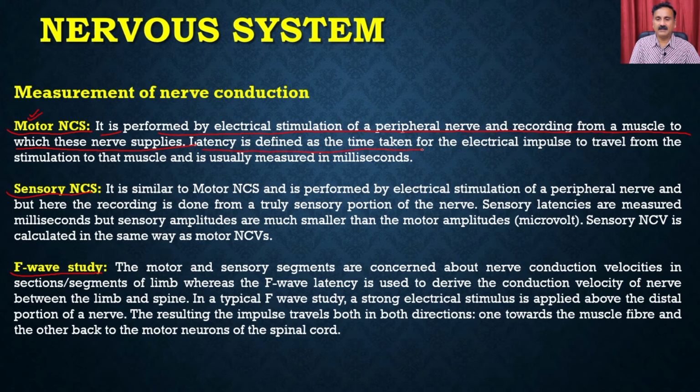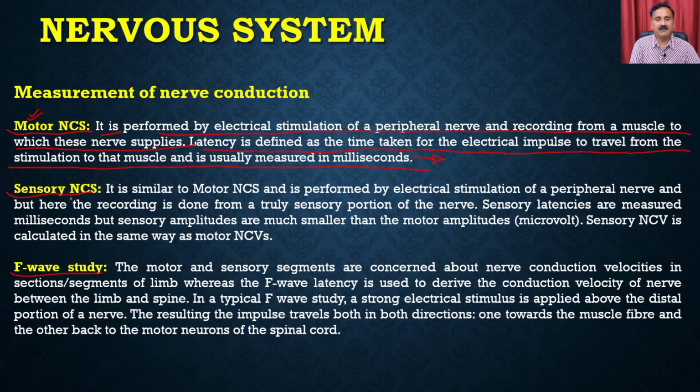Latency is defined as the time taken for the electrical impulse to travel from the stimulation to the muscles, and it is usually measured in milliseconds. So in the motor nerve conduction study, you are going to send the impulse, and then you are going to measure how long it takes for the impulse to return back to the origin, right?